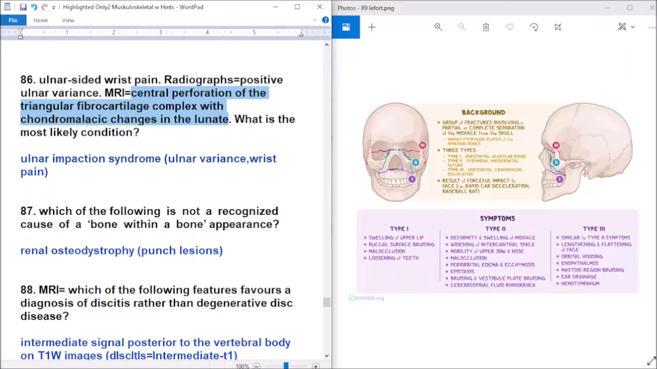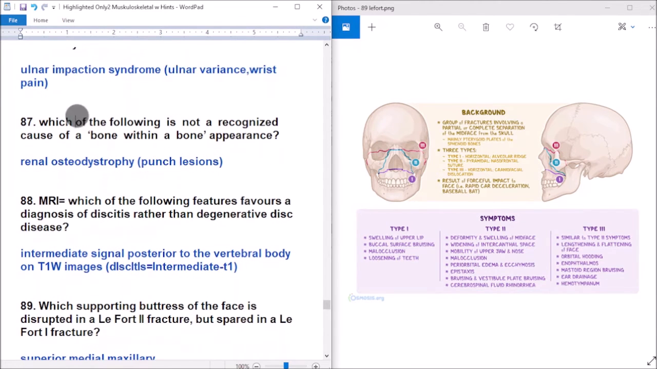Question number 86. Ulnar side wrist pain, radiographs with positive ulnar variance. MRI shows central perforation of the triangular fibrocartilage complex with chondromalacia of the lunate, which is consistent with ulnar impaction syndrome. So ulnar variance and wrist pain, with central perforation of the triangular fibrocartilage complex and positive ulnar variance on MRI, diagnose ulnar impaction syndrome.